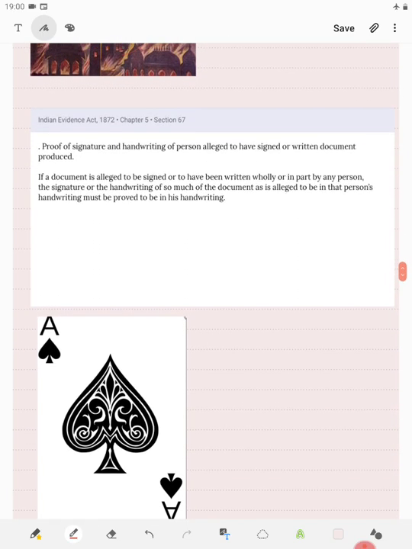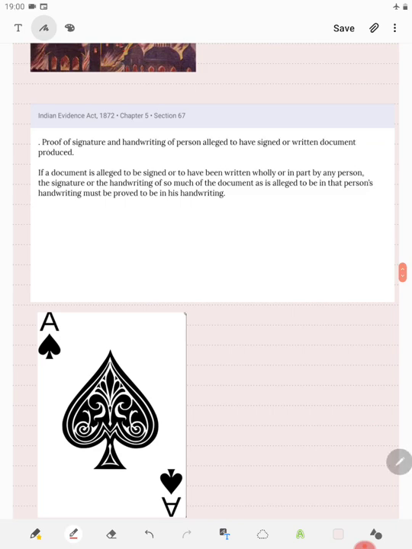Now section 67 we will see: proof of signature and handwriting of person alleged to have signed or written document produced. If a document is alleged to be signed or to have been written, wholly or in part, by any person, the signature or handwriting of so much of the document as is alleged to be in that person's handwriting must be proved to be in his handwriting.